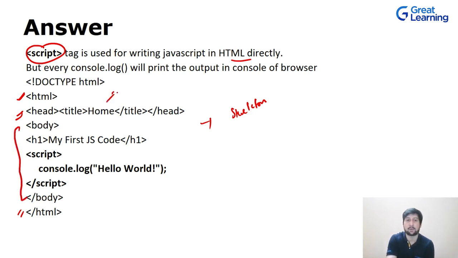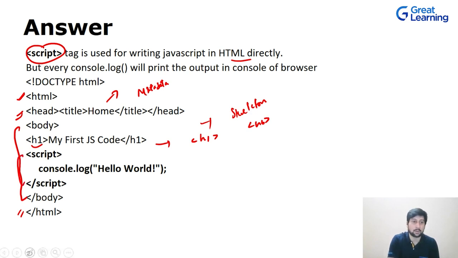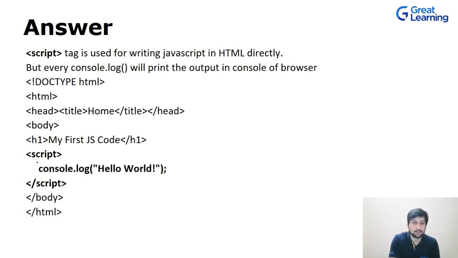In your head you have all the metadata, that is the information required for your particular web page. Then you have your body tag, which contains the h1 tag, which is nothing but the headings, from h1 to h6. These are all your headings, right? And then you have the script tag over here. I have written the script and then the closing script. Then we have the statement console.log, and you are just printing hello world on your console. That's it.